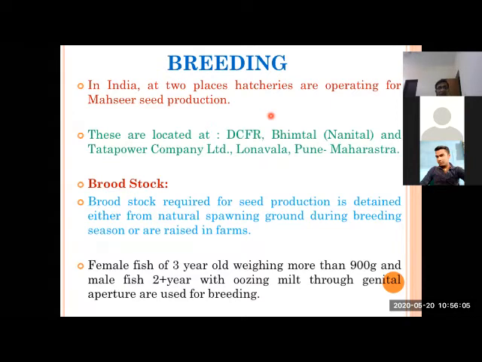The female fish which has attained the age of 3 years, and at that time its weight is around 900 grams or you can say 1 kg, and similarly the 2-year-old males, which are oozing milk fairly on pressing, are selected for induced breeding.